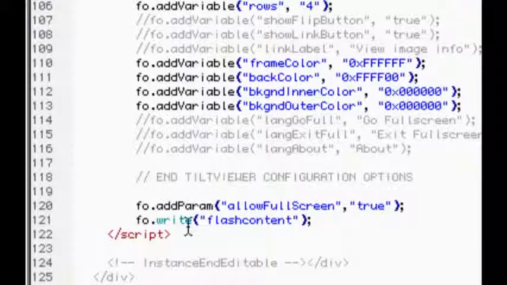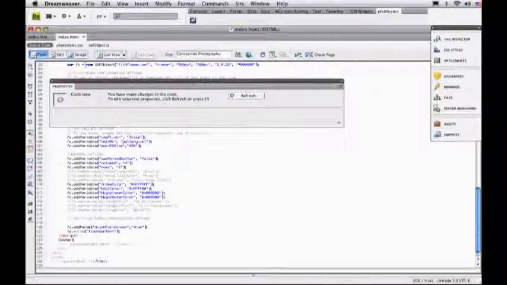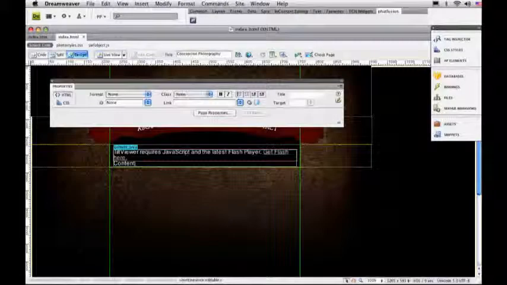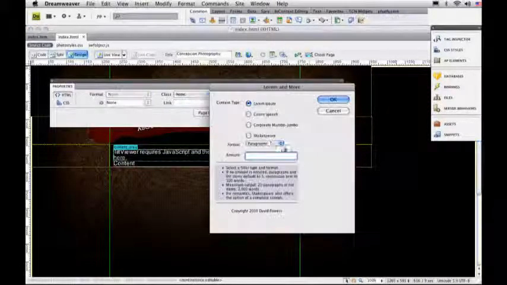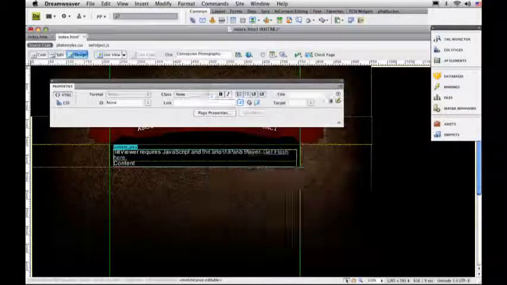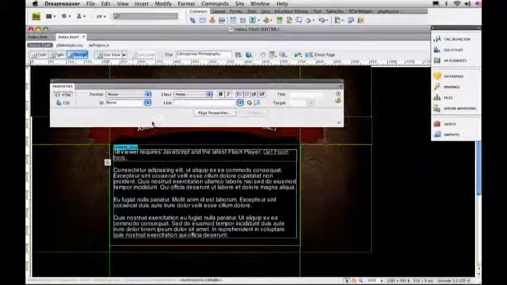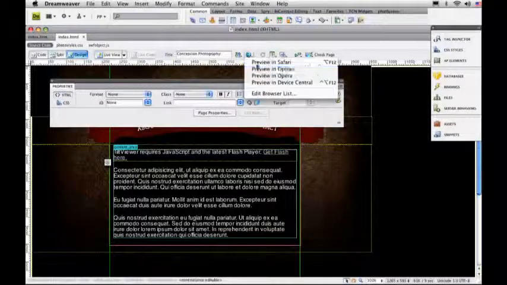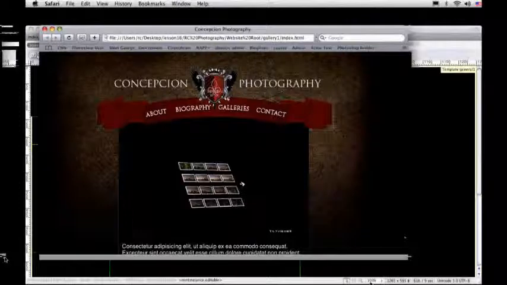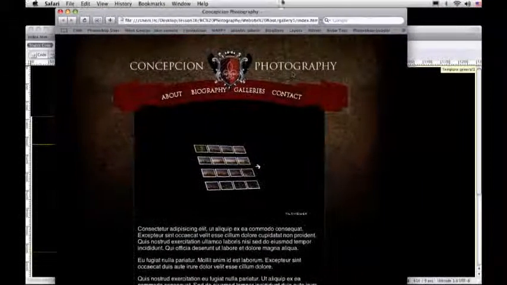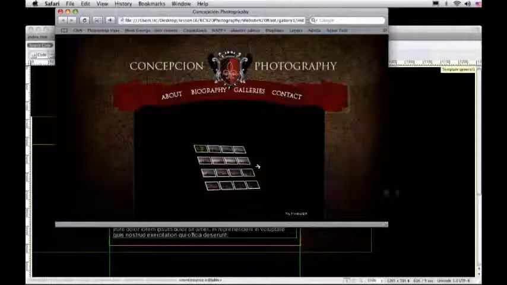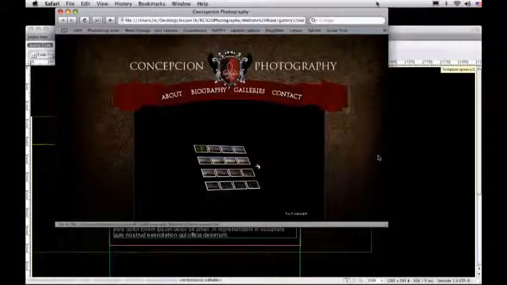Expand this out. Now notice, if I go over here, I don't have a scroll bar. That's not good. So I'm going to close this out. I'm going to come back over here, and I'm going to go to CSS styles. Now, I know that scroll bar is being controlled by this one section here. Notice that the import that they do for the HTML shows an overflow of hidden. I'm going to grab that, select it, and make it auto. I'm going to save that file, and I'm going to preview. There you go. Now we have content, we have Flash, and we have a site built inside of Dreamweaver.